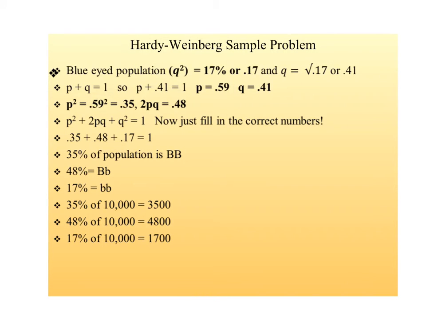Alright, so just in case you couldn't read what I was scribbling on the last page, this is kind of what I did. If the blue-eyed population equals Q squared, because Q squared equals the percentage of people that are little b, and that's the only way you have the recessive trait of blue eyes. And if that is 17%, that is the exact same thing as 0.17. So if Q squared equals 0.17, to find Q, just take the square root of 0.17 and you get 0.41.